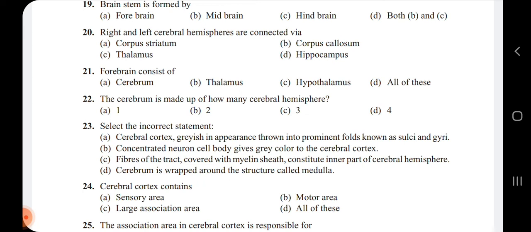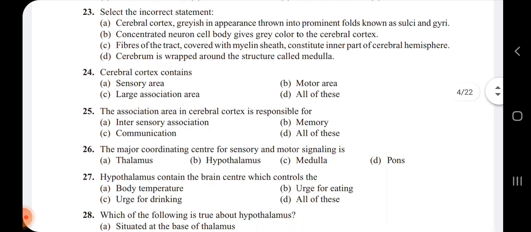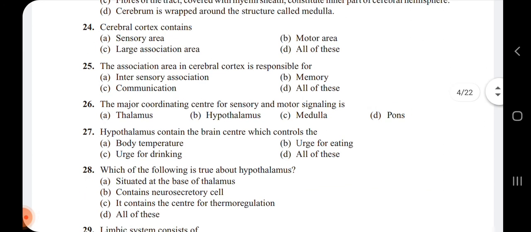So all these are the areas which are present in the cerebral cortex. Hence the answer is all of these.